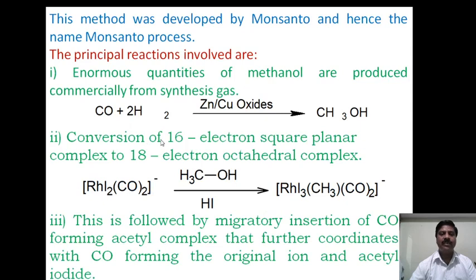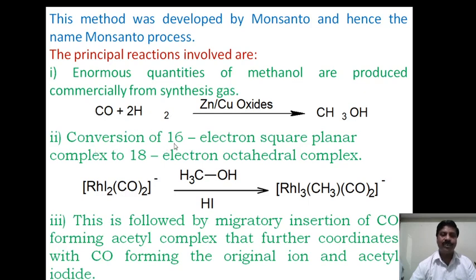Now suppose we have to go through the principle of how it takes place. The principal reactions are involved. First, an enormous quantity of methanol is produced commercially from synthesis gas, that is carbon monoxide and hydrogen gas. When it reacts with zinc or copper oxide, methanol will be formed. In the first step, methanol will be formed by using water gas, carbon monoxide and hydrogen gas.